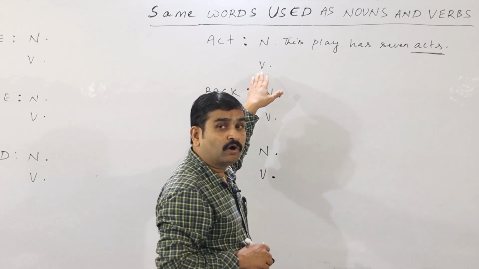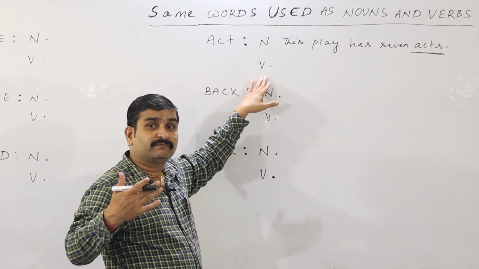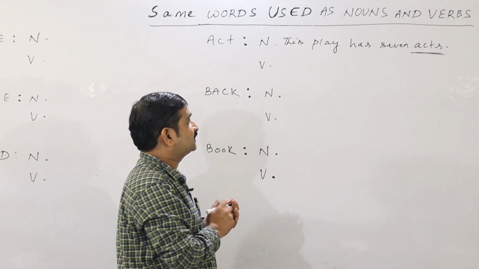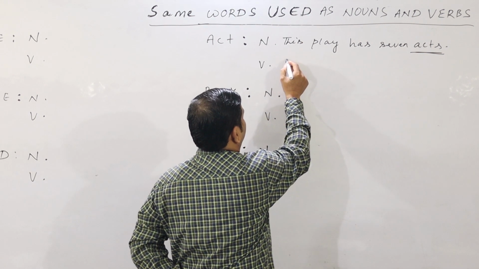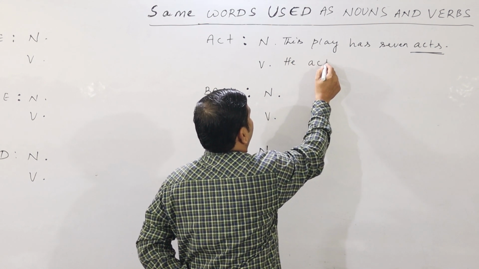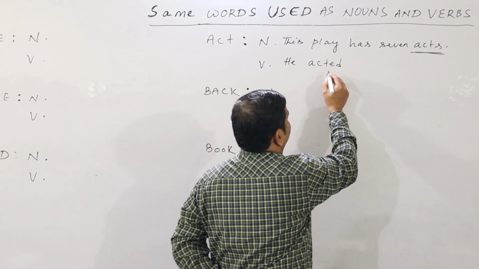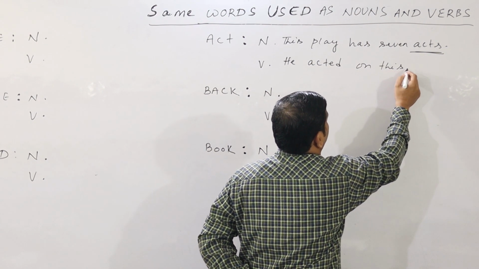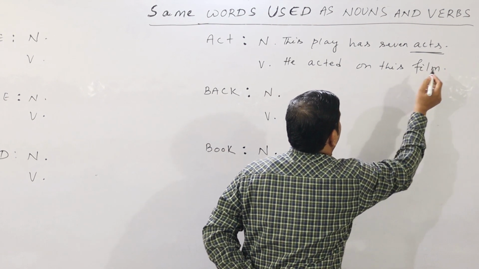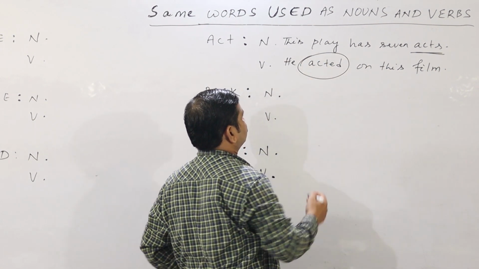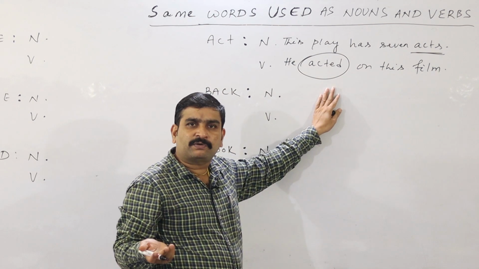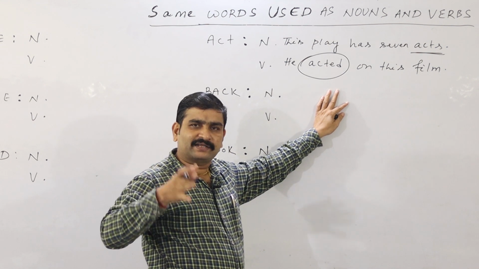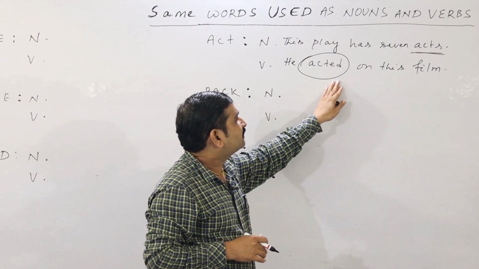Now coming to the verb. How to use it as a verb? Means the meaning of the verb will come. Example: He acted on this film. Look at the line. He acted here. So acted means what? This is a verb. He acted means doing the role. He did a role. So he acted on this film.